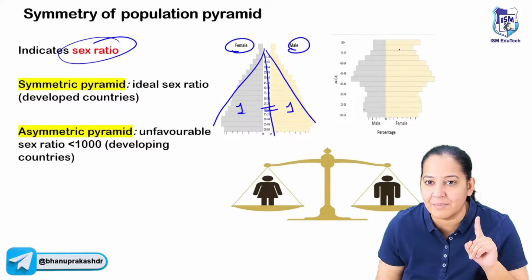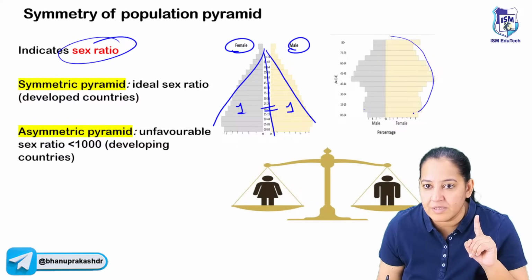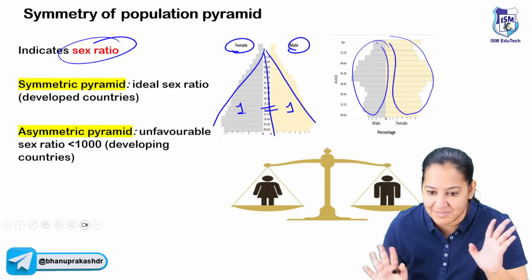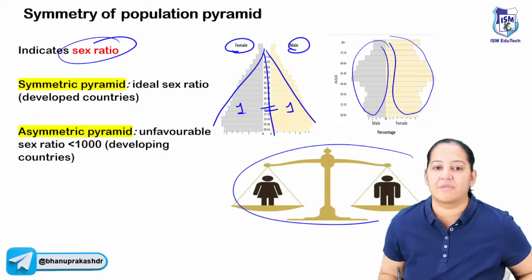Here you can see it's not symmetrical. You can see the males are more this side and females are less. It's not symmetrical. Okay, so it is giving an indicator of the sex ratio.